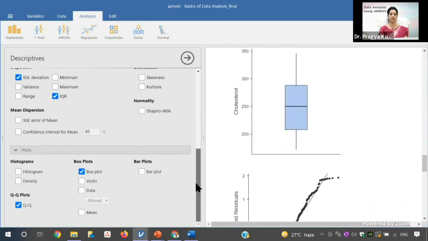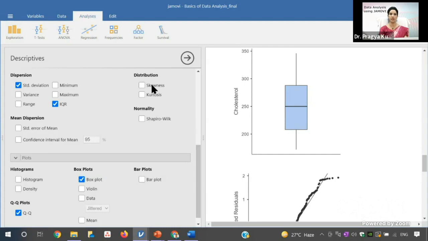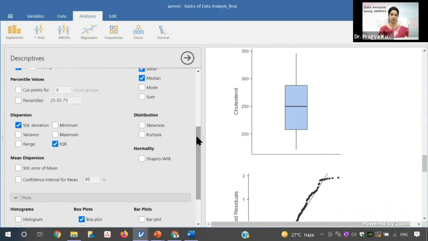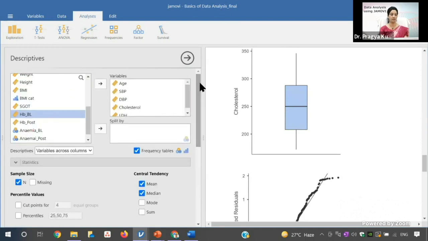So these options are there where you can check the normality. You can check the skewness, kurtosis also. So depending on your need, you can do all these analyses of the descriptive statistics. So now next we will see what is the next question. Then the next question would be,